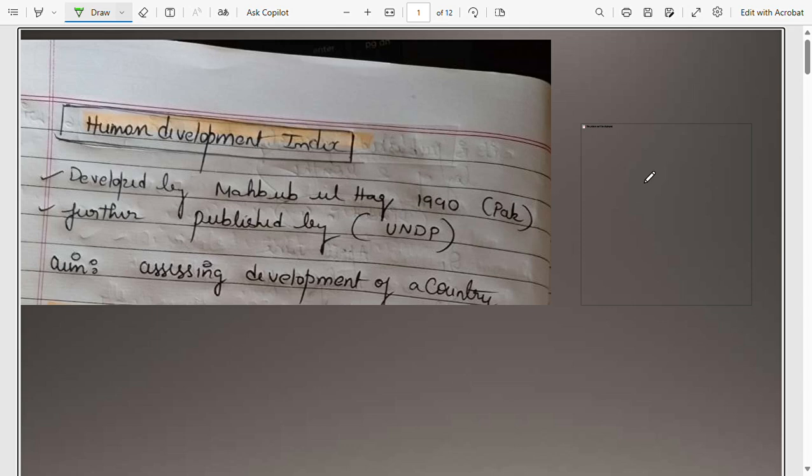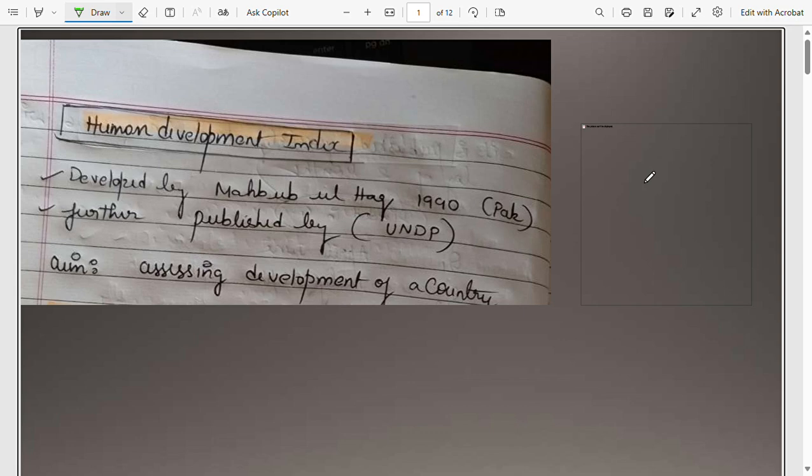Welcome to class 2 of the economics for CDS AFCAT. So in this class, we shall be covering Human Development Index, its dimensions, then what are the parameters by which we calculate the Human Development Index, and also we shall be looking through the SDG goals, and finally we shall cover the core industries which promote the economy of the country.